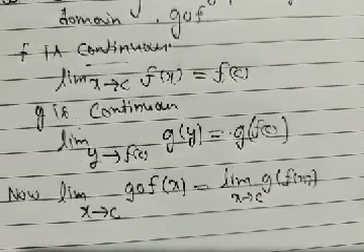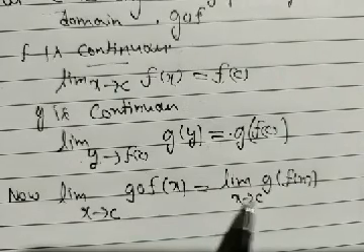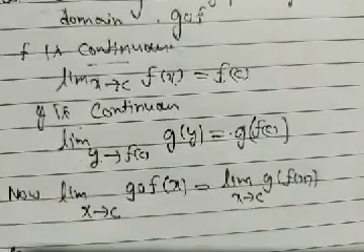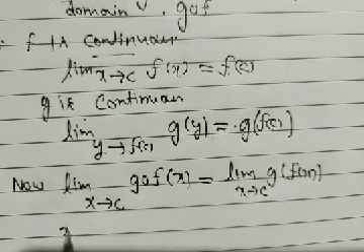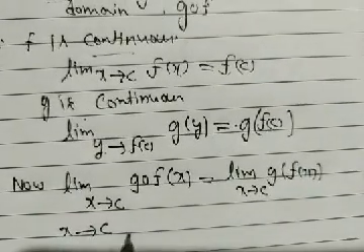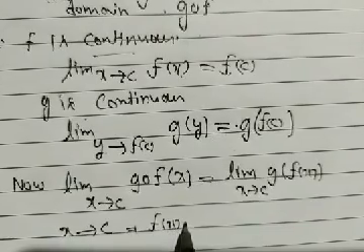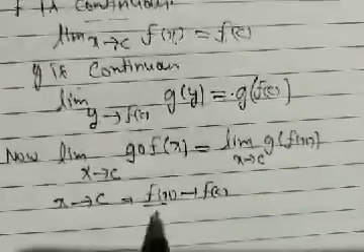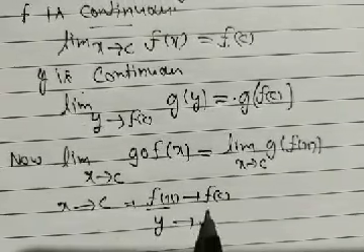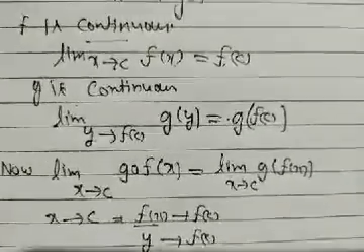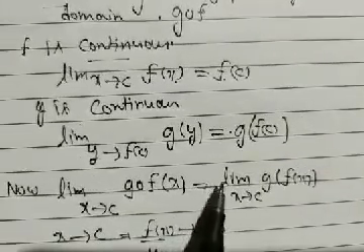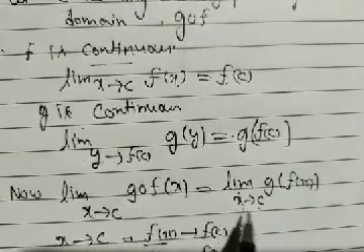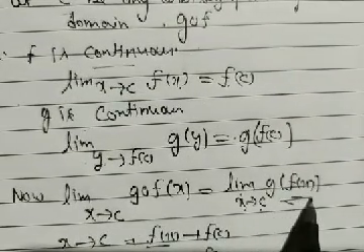Now look, limit x tends to c, g of f(x). Now let us see what happens. When x tends to c, this implies f(x) tends to f(c). But f(x) is equal to y, then y tends to f(c). Then when limit x tends to c, what do we say? Limit x tends to c is g of f(x).